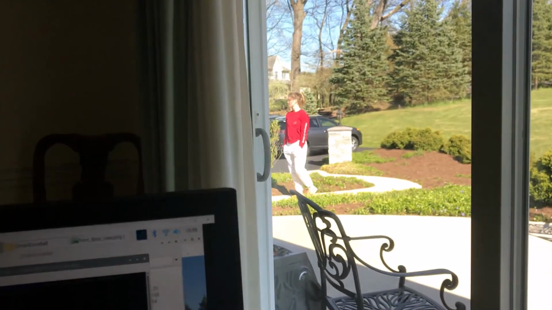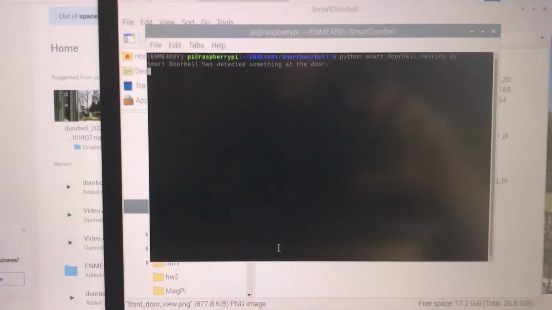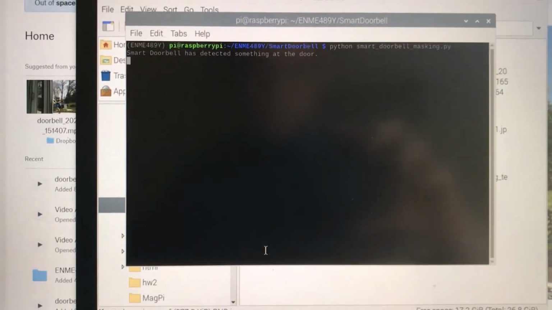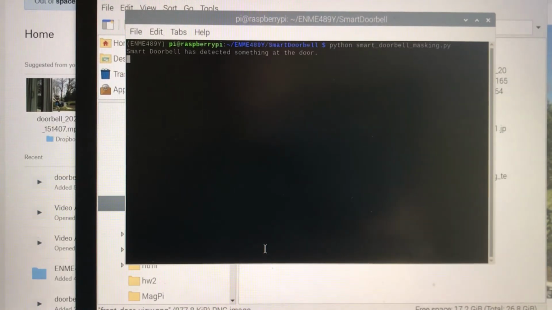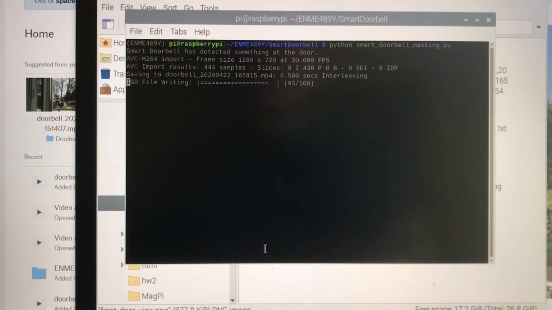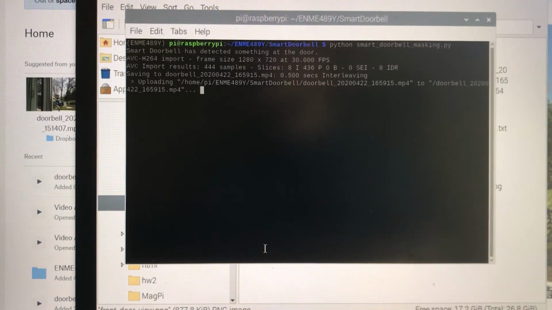And so she'll continue to walk, and this will continue to take a video. Now once the video has been captured, it now begins to upload it to Dropbox. And then after that, it will send an email and then notify us that the email has been delivered. And finally, it will send a text message.